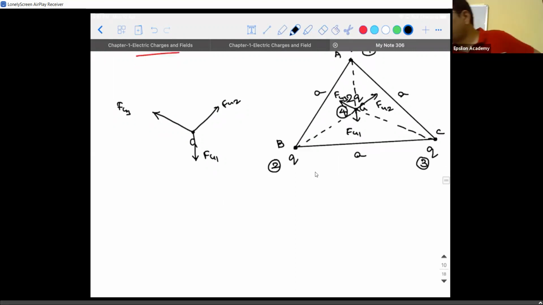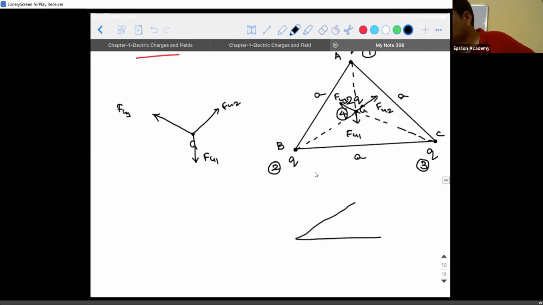So if I take a triangle like this, this point is G. An equilateral triangle has a special property. The centroid, orthocenter, and the circumcenter are all the same. The point of intersection of medians is called the centroid.